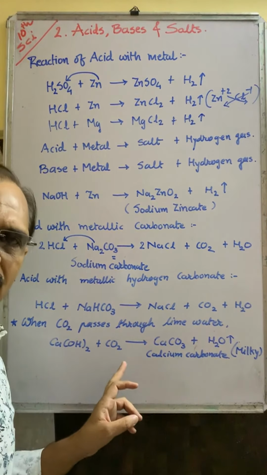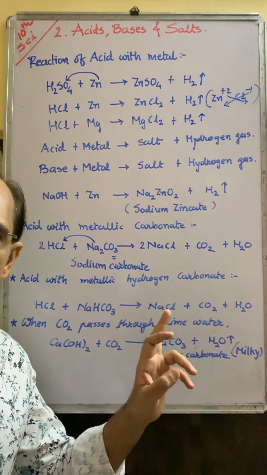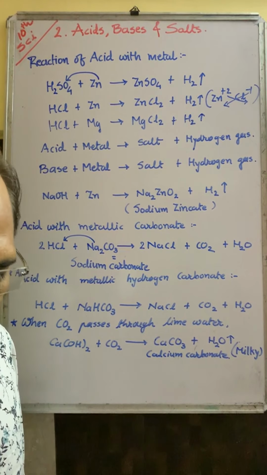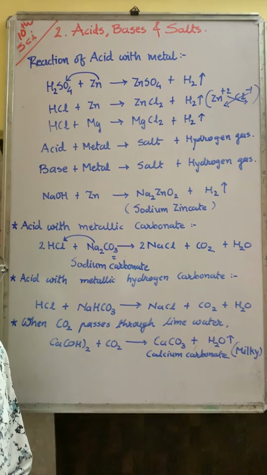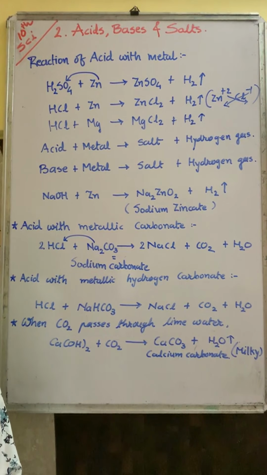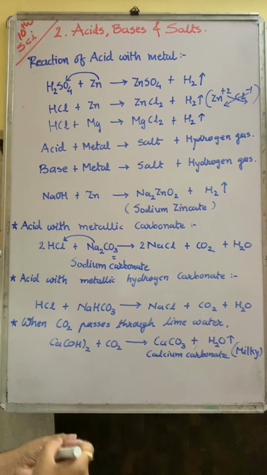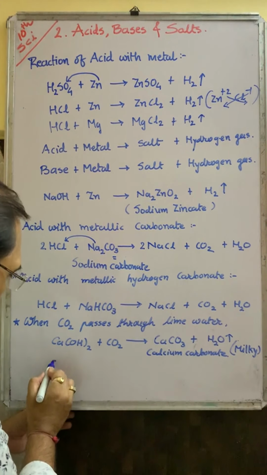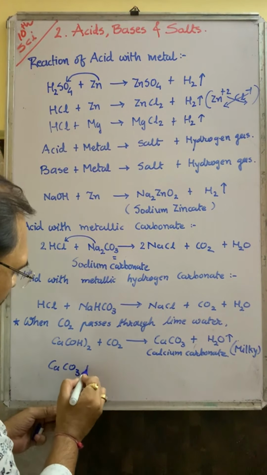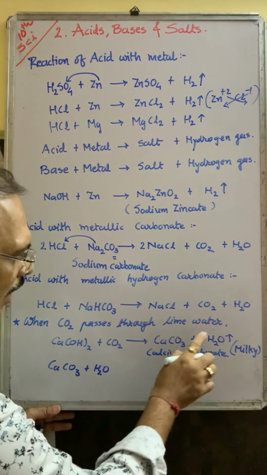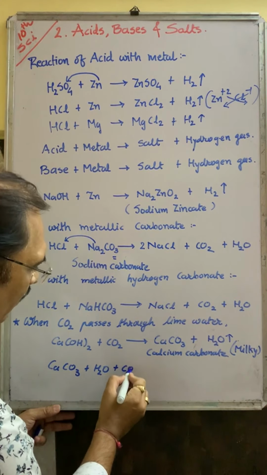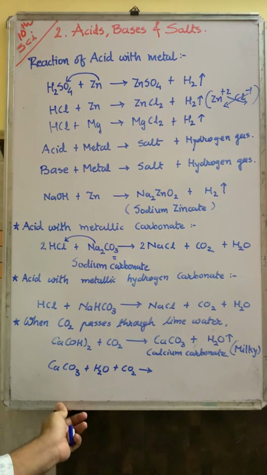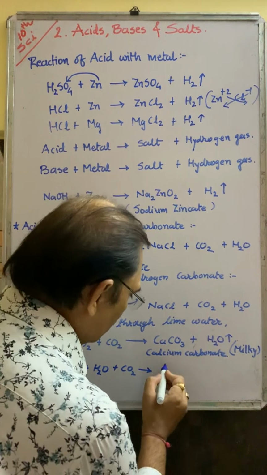When carbon dioxide gas passes through it, calcium carbonate and water vapor is produced. We said it turns milky in color. Now when we supply an excess amount of carbon dioxide, then in this calcium carbonate and water, once you supply more carbon dioxide, you will get calcium hydrogen carbonate, which is soluble in water.